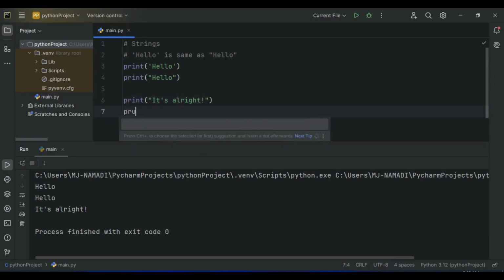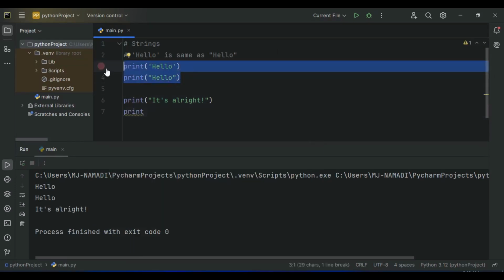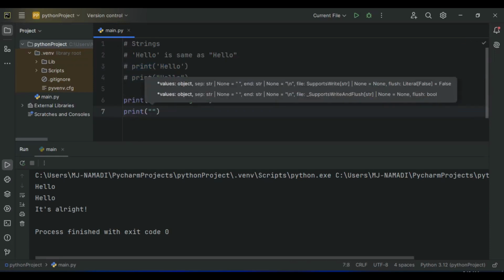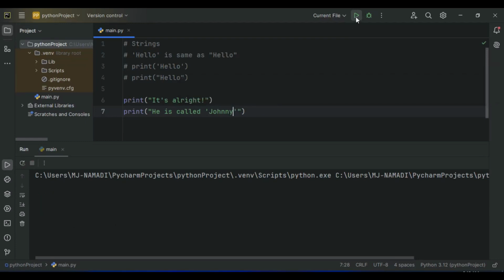Let's comment this line of code. Let's say we wanted to print 'he is called Johnny' with Johnny in single quotation marks. As you can see, our code is clean. We do not have any squiggly red lines, so we are good to go. Now let's run our program. And we have: he is called Johnny. This is how we use a quotation within a quotation.